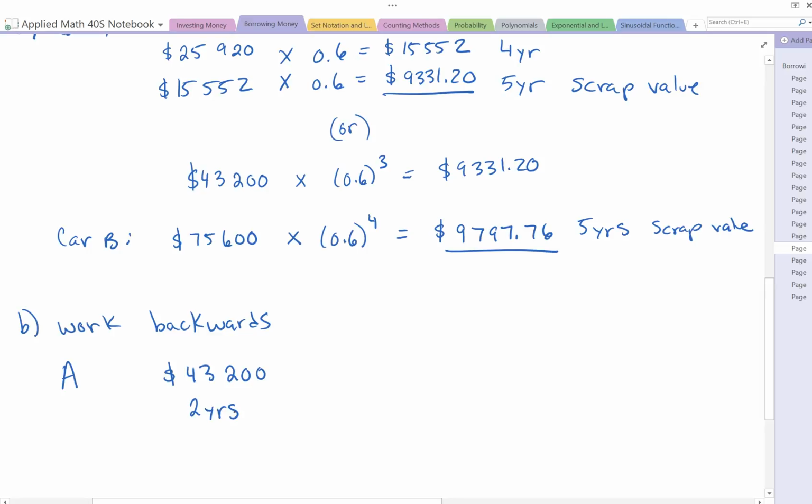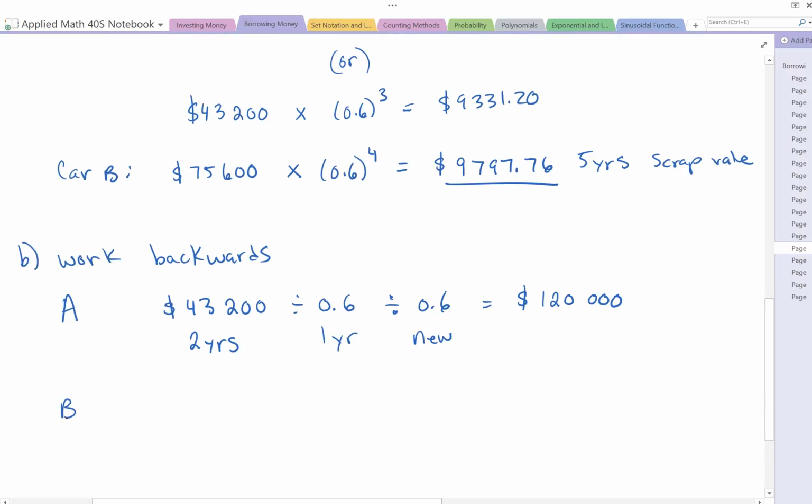If we had to multiply by 60% to get the older value, if we work backwards from there, that would be dividing by 60%. If we did that once, that would give us how much it costs when it was 1-year-old. And if we divide that by 60% again, that would be what it costs when it's new. So go ahead and punch that into your calculator, and you should get that the vehicle used to be worth $120,000.